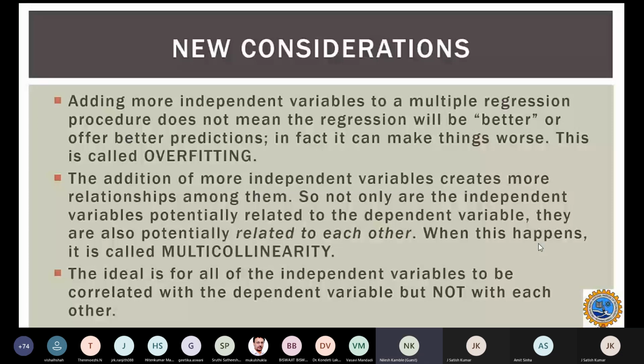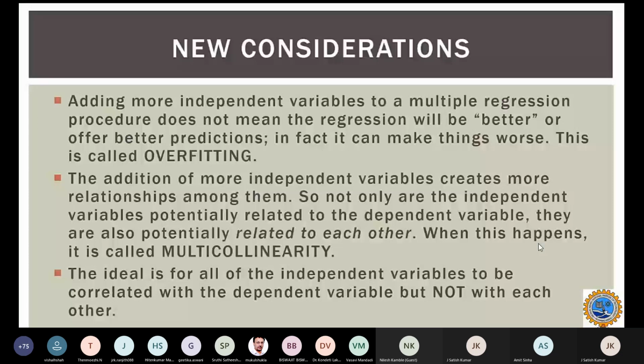So the ideal case would be independent variables related only with the dependent variable, not with each other. If that is the case, then I am able to predict very well. If there are independent variables depending on independent variables, we call that multicollinearity.